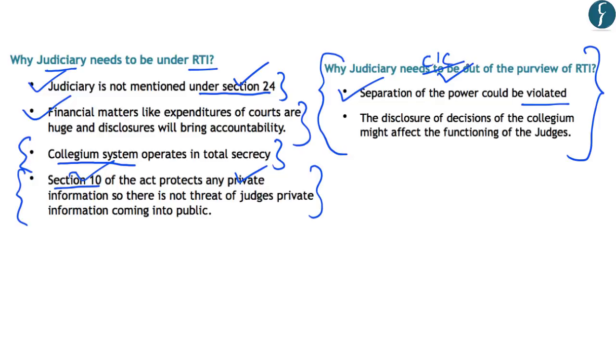So this shows that the CIC, which is appointed by the executive, will hold the judiciary accountable. And this stands against the principle of separation of power. Further, the second concern is that if the collegium system is brought under the purview of the RTI Act, various discussions which happen under the collegium system will be brought into the public purview. However, if such discussions are brought into public view, there will be no frank discussion in the collegium system while appointing the judges.